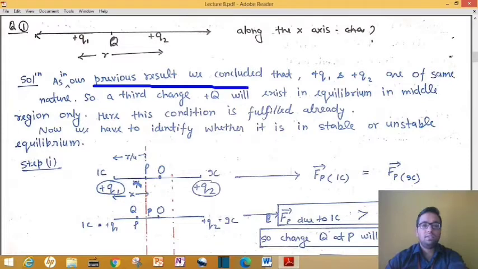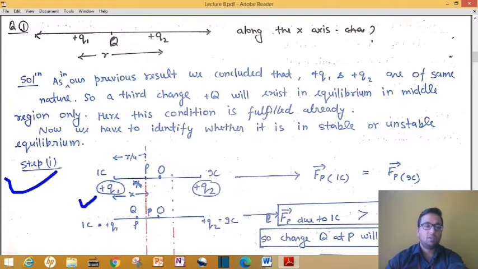As in our previous result, we concluded that plus q1 plus q2 are of same nature. So this is the same theory that I told you right now. Now step number 1 you have to see from here. Step number 1 is what? We have a charge plus q1, and we have a charge plus q2.